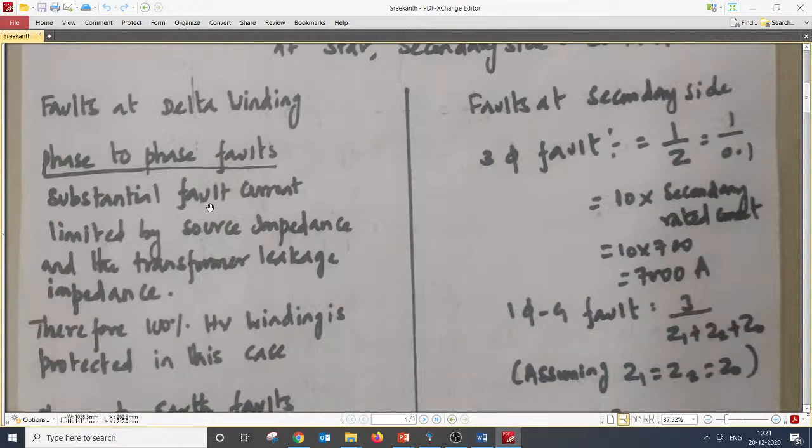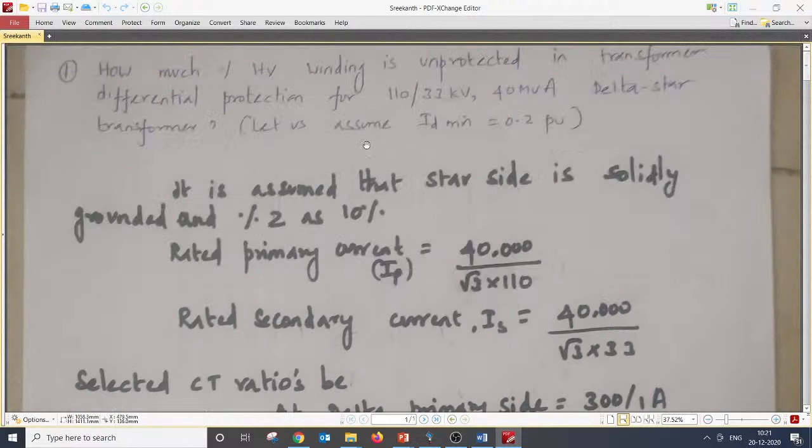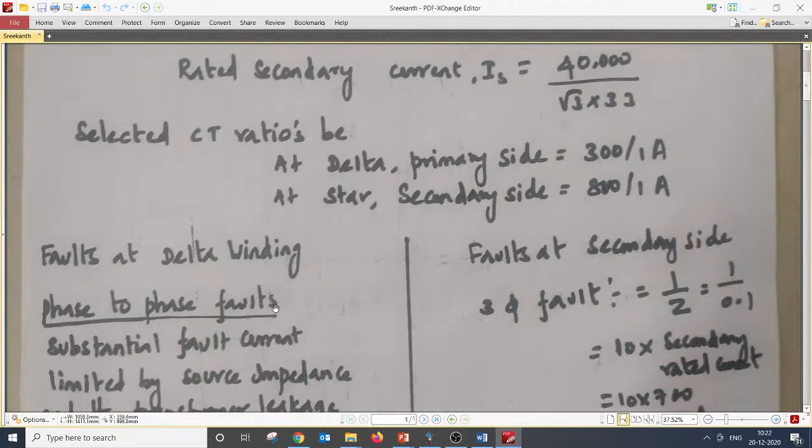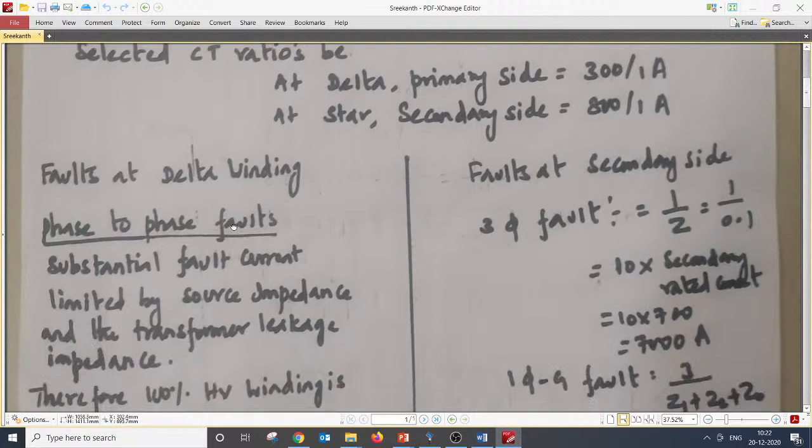If the winding is delta and it is a phase to phase fault, it is completely protected. No doubt about that. There is a delta star transformer, 110 by 33 kV 40 MVA. 110 kV is solidly earthed in the system, and if there is a phase to phase fault or 3-phase fault on the 110 kV delta side, 100% of the winding is protected by differential.